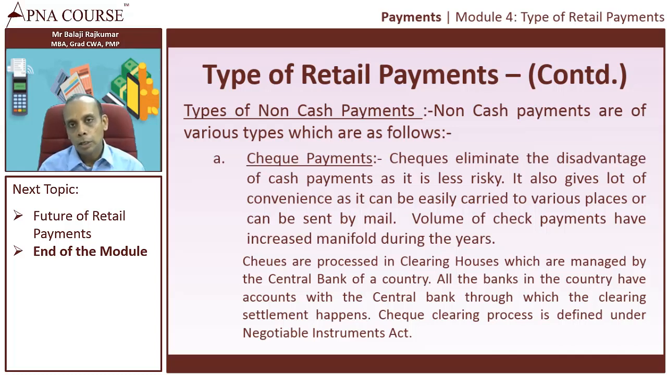Even if the check gets lost, I can go to the bank and give a stop payment, and the check cannot be used by another person. Also, if it's a crossed check, it can be used only by the person to whom it is intended. So only whoever is written as payee can go to the bank and take the payment. This is not the case with cash. When you send cash by mail, it can get lost. So a check is basically a very convenient and very safe mode of making a payment.